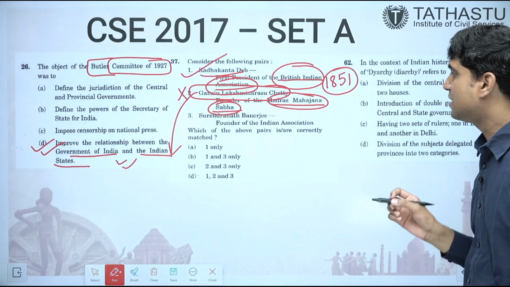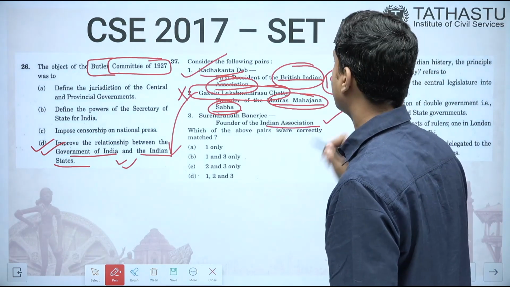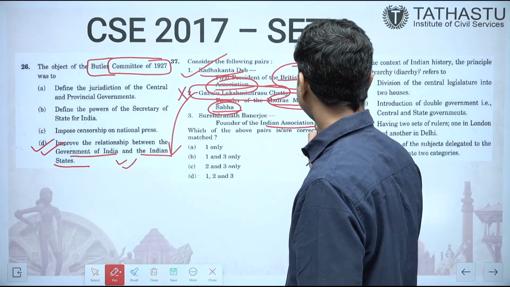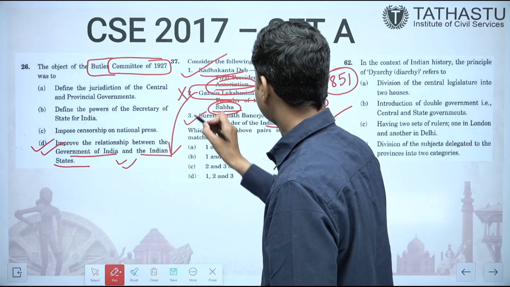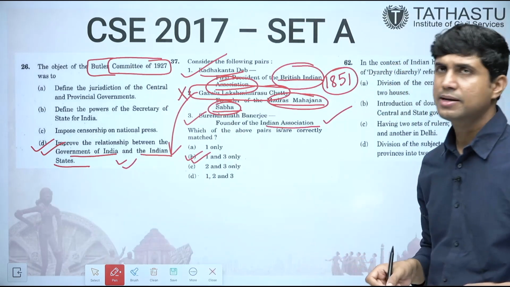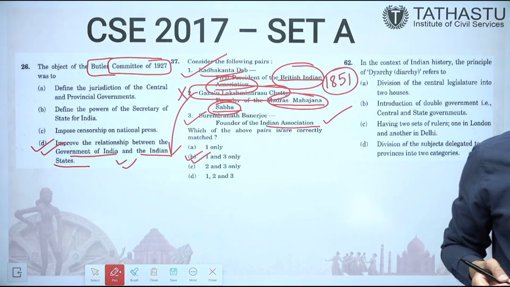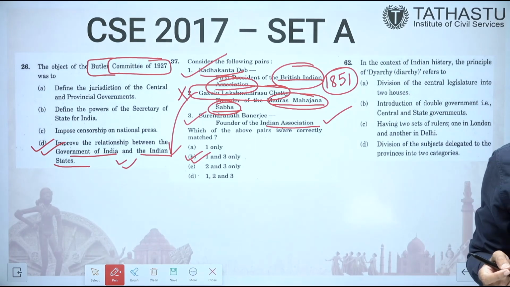Third is Surendranath Banerjee was founder of the Indian Association. So this is also correct. Surendranath Banerjee and Anand Mohan Bose were associated with this. So answer is 1 and 3. B. As you see, political organizations are something which are asked by UPSC again and again.